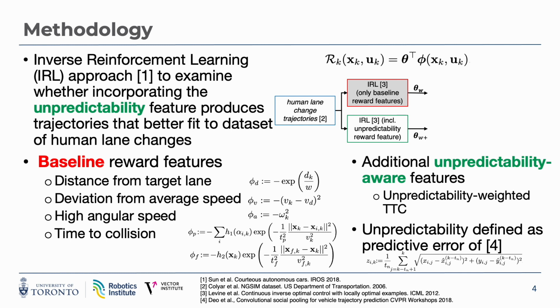The unpredictability aware reward function consists of all these baseline features in addition to an altered version of the time to collision features weighted by the unpredictability of the adjacent cars, which is defined as the tracked error of a trajectory prediction model. More details can be found in the paper.